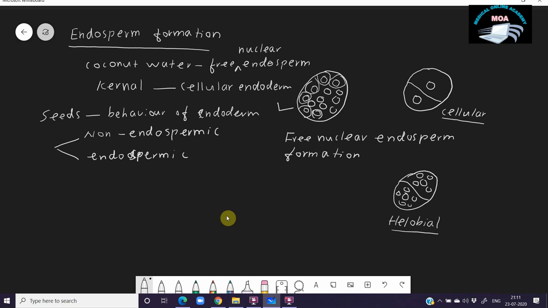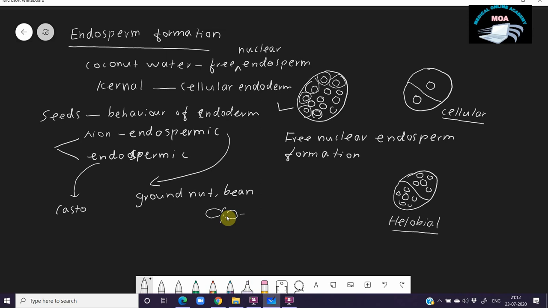Then what are the examples for the non-endospermic seed? The non-endospermic seed have some examples, that is the groundnut. All the pea varieties are examples for the non-endospermic seed. Generally, peas and beans are examples for the non-endospermic seed. Okay, groundnut has a structure like this, and this part we actually eat, and this is the cotyledon. It is not endosperm.